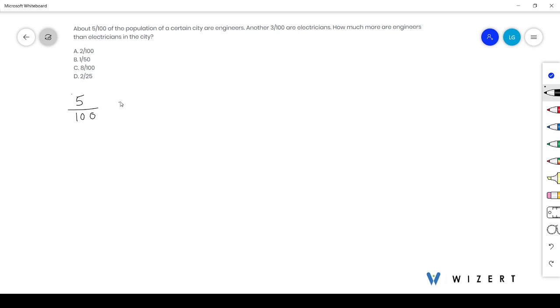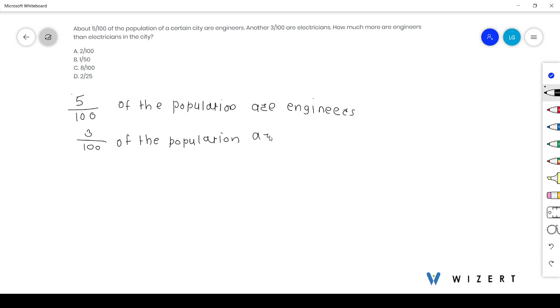Here we have given 1/500 of the population are engineers. 1/300 of the population are electricians.